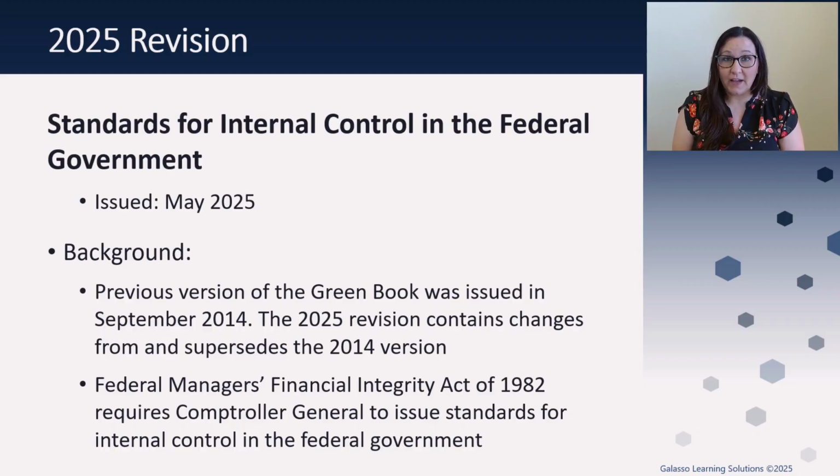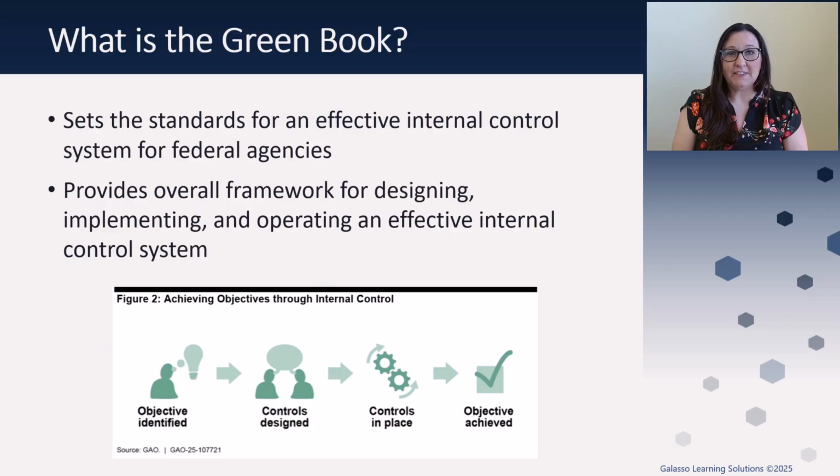Our 2025 revision is going to have some changes from our 2014 version, and it also is going to supersede that version. Now, the Green Book is issued by the United States Government Accountability Office, the GAO, under the Federal Managers Financial Integrity Act of 1982. This requires that the Comptroller General of the United States issue internal control standards for the federal government. So you might be asking yourself, okay, that's great, but what does that mean? What is the Green Book?